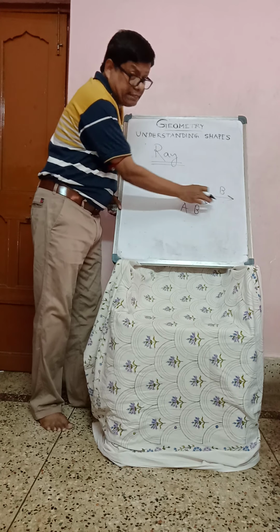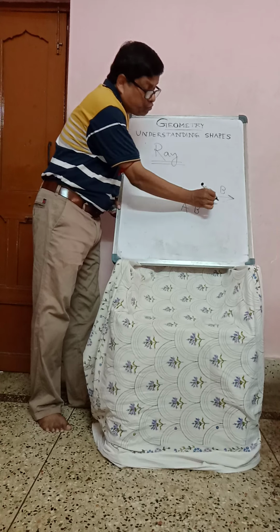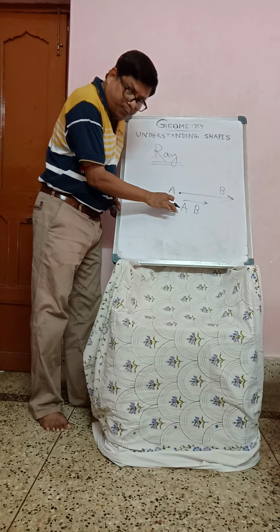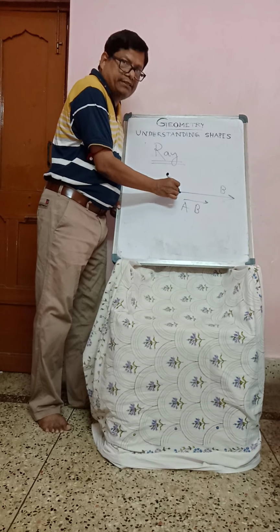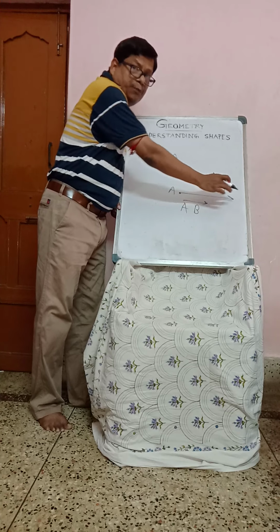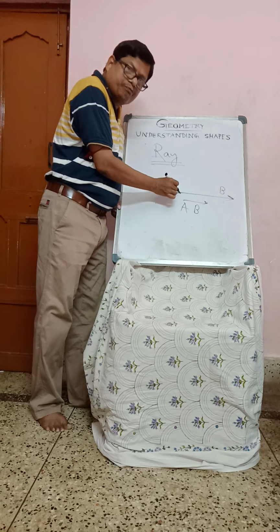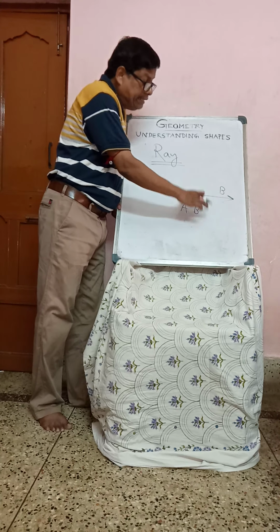Look at here, one side, one end point is there and arrow side. So it has one end point and this is the starting point. A is the starting point, no end point. Okay, and it does not have any length.